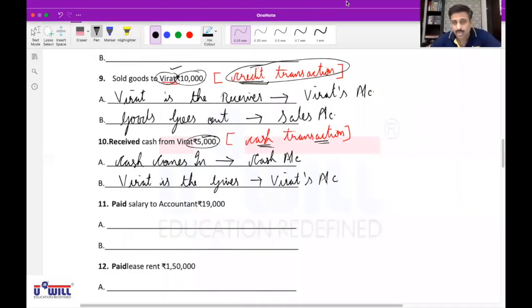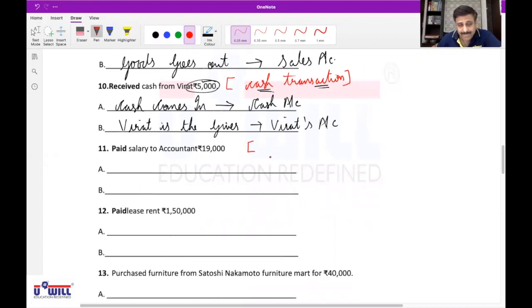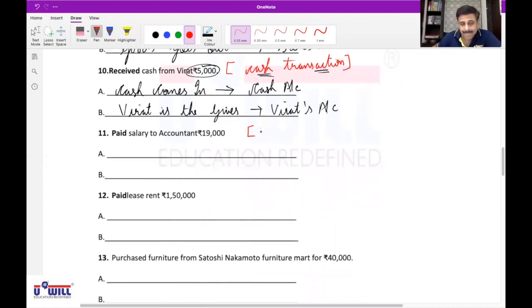Next one, let's do some more. Kashak. Paid salary to an accountant. First of all, tell me, is it a cash or credit transaction? Cash. By which rule? Because it's paid salary, an expense. Third rule, service. We are taking the services of an accountant and paying him the money. So services are generally cash transactions.